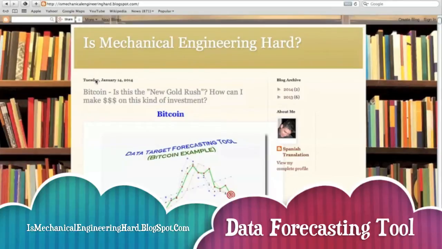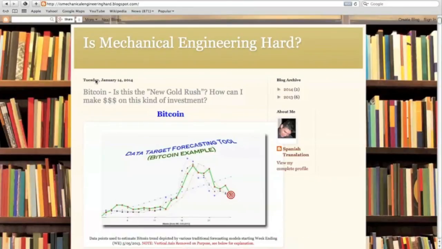IsMechanicalEngineeringHard.blogspot.com. This site is meant to be a tutorial for both professionals and students in mechanical engineering, finance, analytics, and so on. This particular blog post that I created was for Bitcoin, and I named it, "Is This the New Gold Rush?" So a lot of people are studying Bitcoin and interested in this new currency right now. So I created a targeting tool for forecasting, which I'm going to explain how to use in this video.